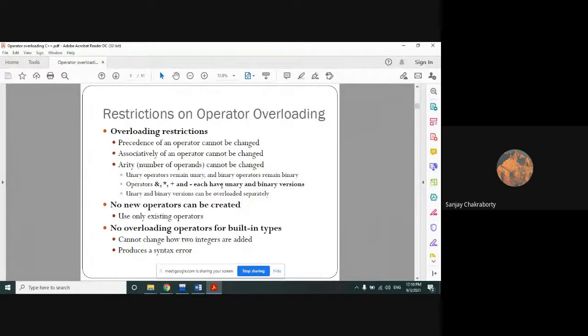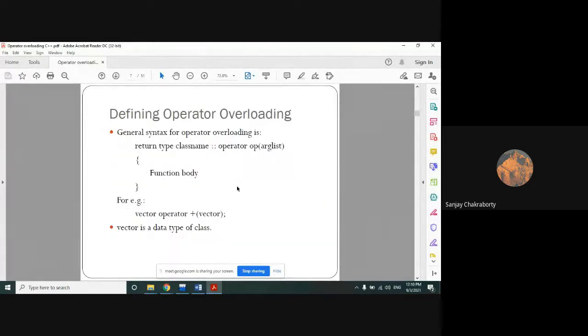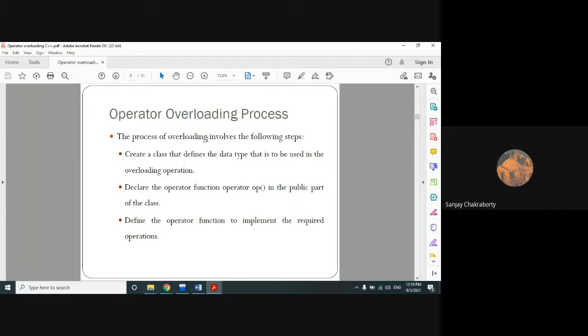Then we discussed the basic syntax that we should use in C++ programming during operator overloading, and what kind of job we can perform with it. We also discussed the process of overloading an operator: first we create a class and declare the overloaded functions, then we define the overloaded functions with some new operations, and then we call or invoke that function from the main method.